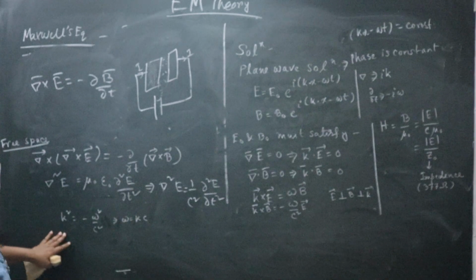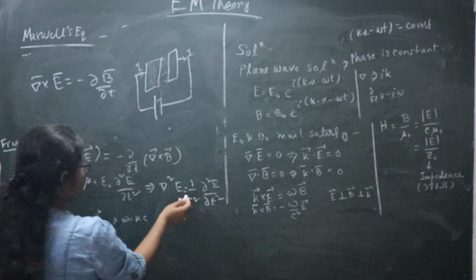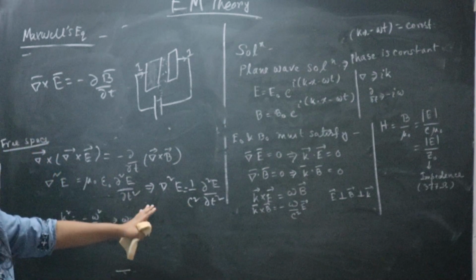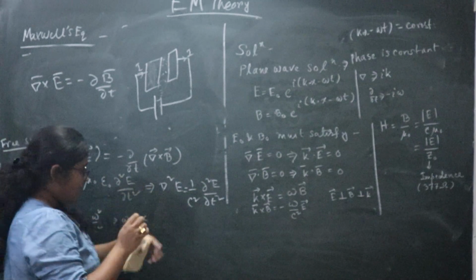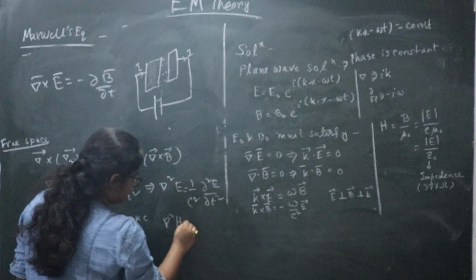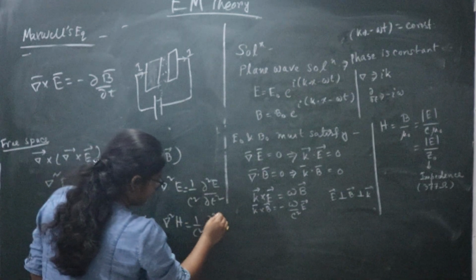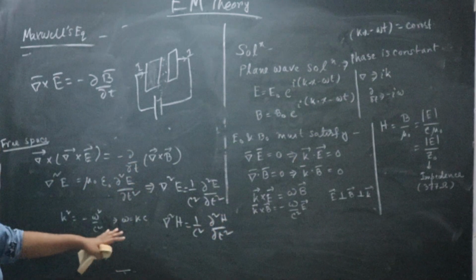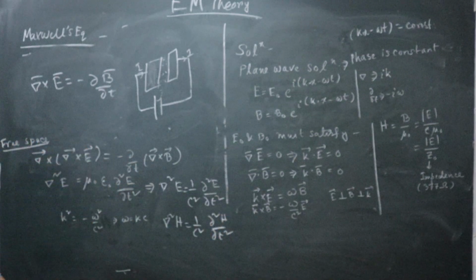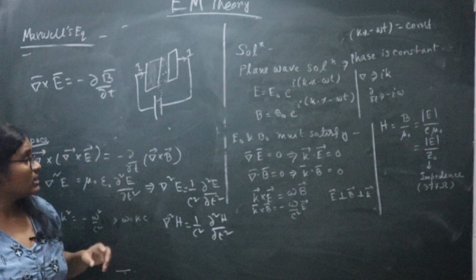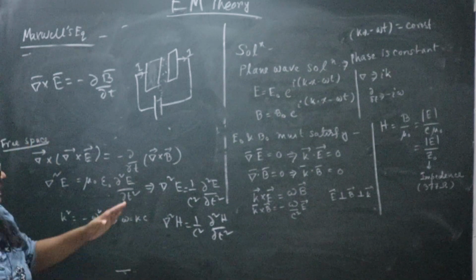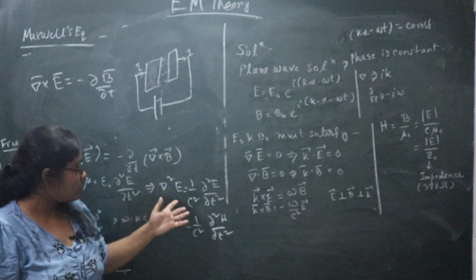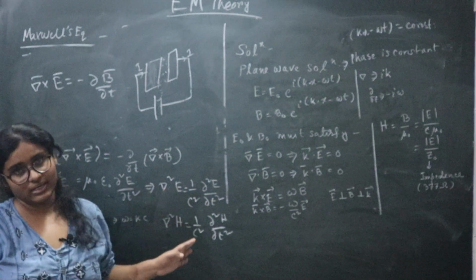Now you can also solve for the magnetic field: del square H equals 1 by c square del 2H by del t2 for the magnetic field. Okay, right? So from Maxwell's equations you take the curl of equation 3, you take the curl of equation 4, and you will get two wave equations, one for the electric field, another for the magnetic field.